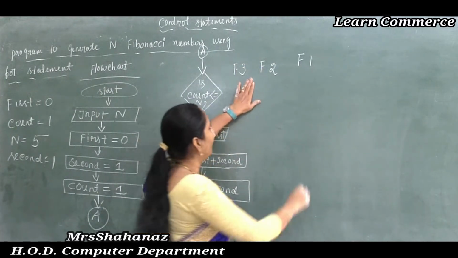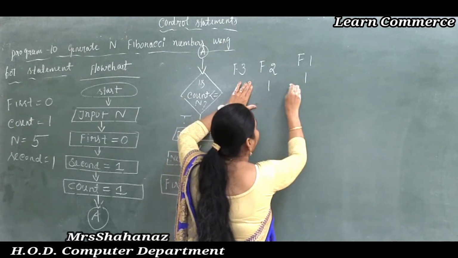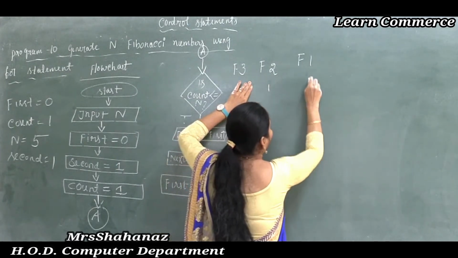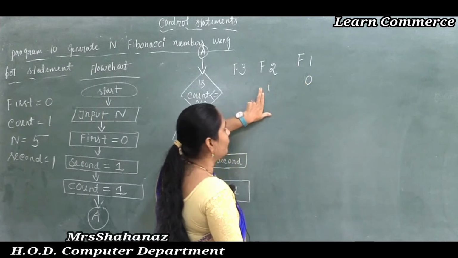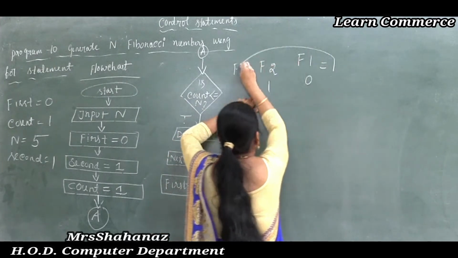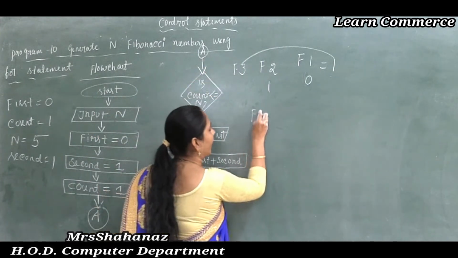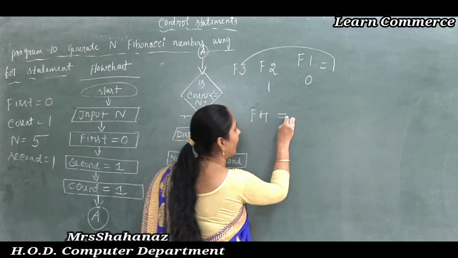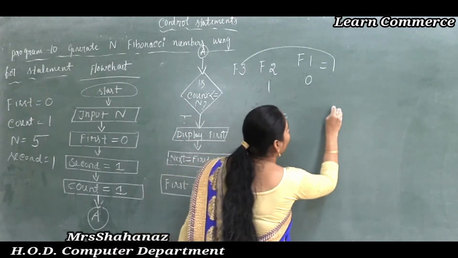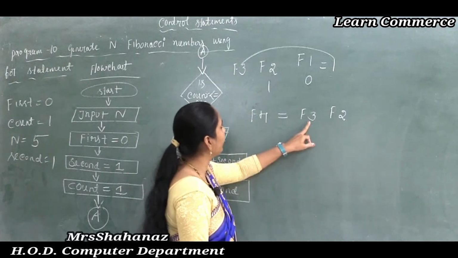F1 is 0 and F2 is 1, so it's possible to get the answer of F3. Correct here? So later next, just to get the value of F4, which ones do we need to add? We need to add 2 and 3, okay? 2 and 3 here.